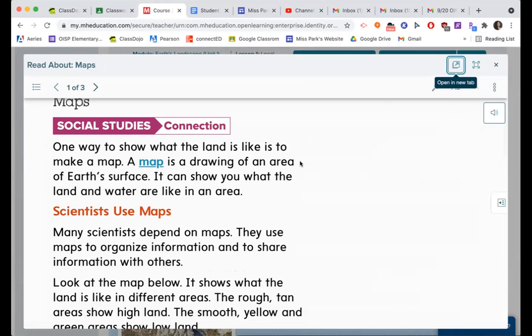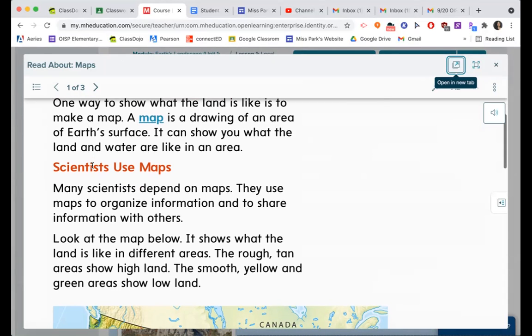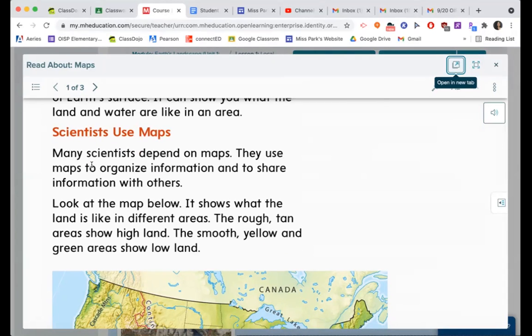Okay, one way to show what the land is like is to make a map. A map is a drawing of an area of Earth's surface. It can show you what the land and water are like in an area. Scientists use maps. Many scientists depend on maps. They use maps to organize information and to share information with others.